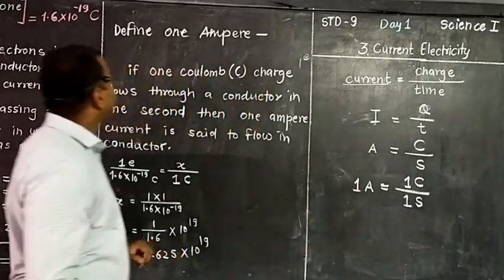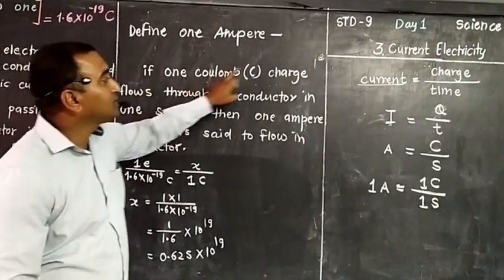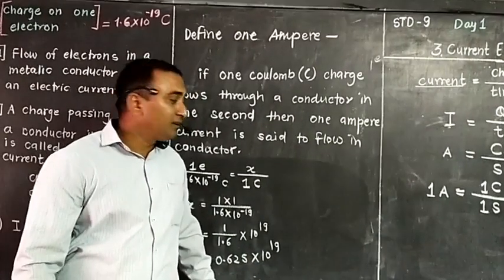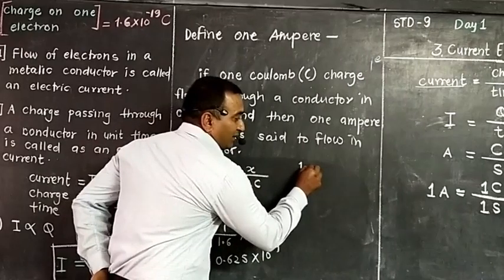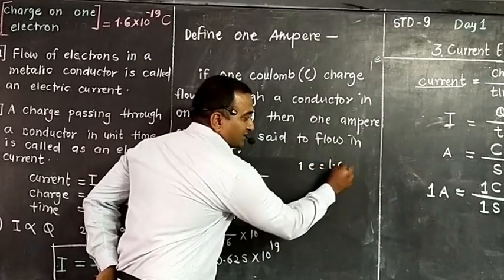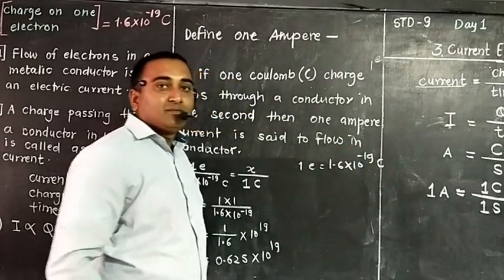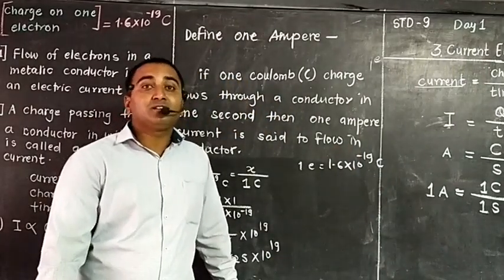What is meant by 1 ampere? If 1 coulomb charge passes, what is my 1 coulomb charge? We know that one electron has 1.6 into 10 raised to minus 19 coulomb charge. Then how many electrons should sum up to get 1 coulomb charge?